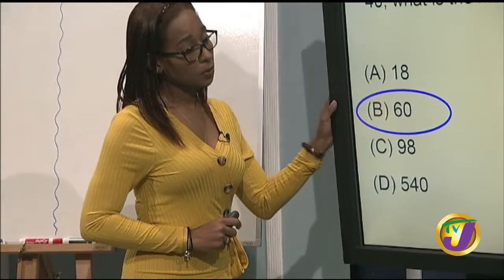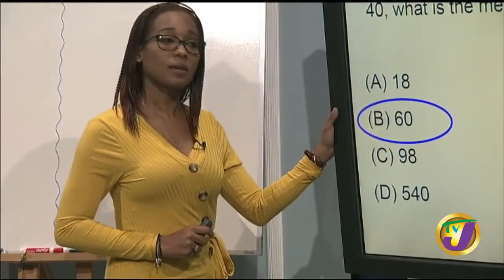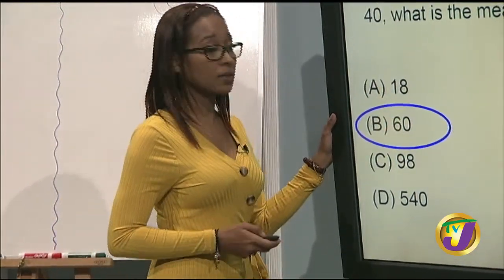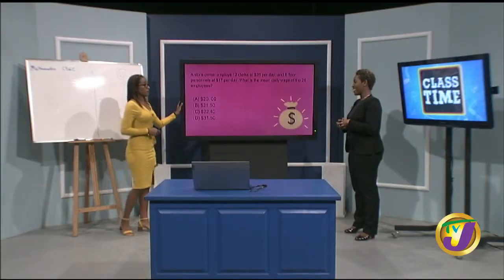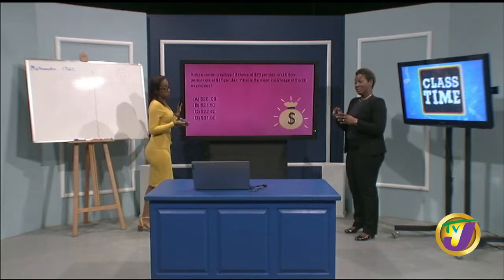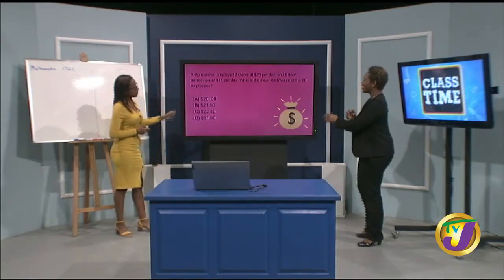540 would have definitely been out. And now we're seeing that 18 is not a possible answer either. So our answer is definitely B. Now, if you don't understand the concept, you could subtract 40 from 58 and get 18, which would have been A, which is a good distractor. Yes, it is.